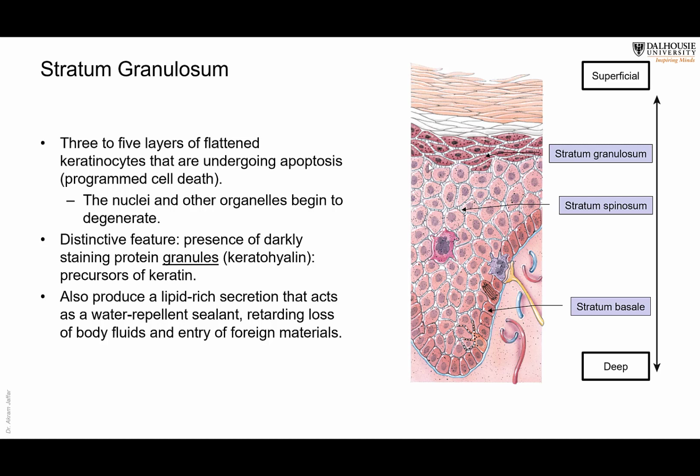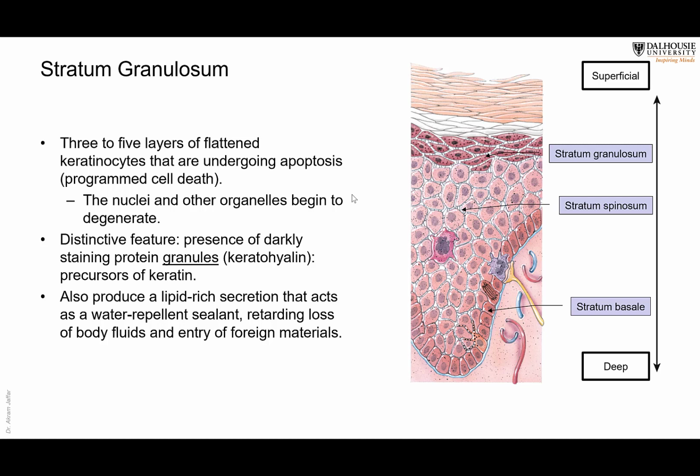It will be released into the cytoplasm from the granules and will bundle the keratin that has been produced. All these cells, during their journey to the superficial layers, are producing keratin as filaments. Then when the keratohyalin is released, it will bundle the keratin together so that it becomes tough. That's why they are called granulosum, because they contain these keratohyalin granules, the precursors of the keratin.